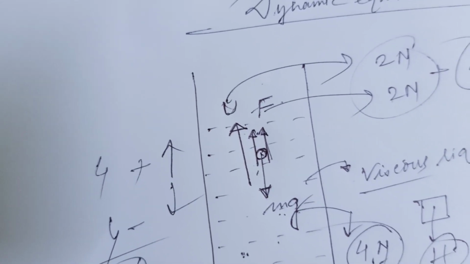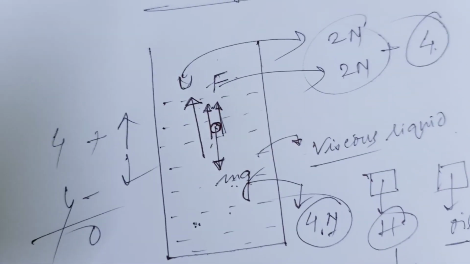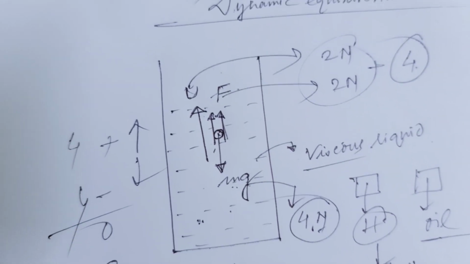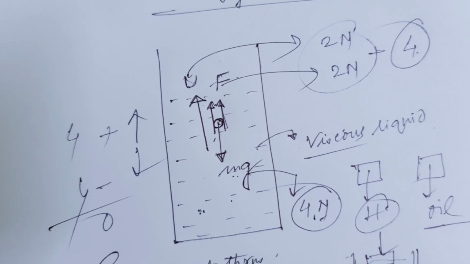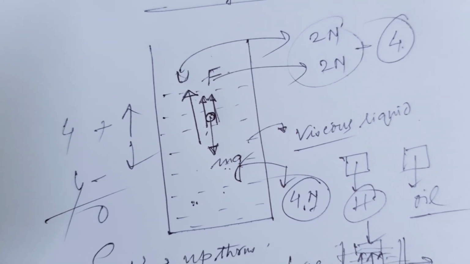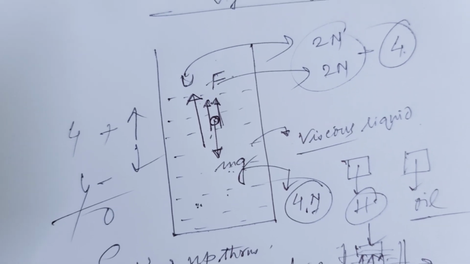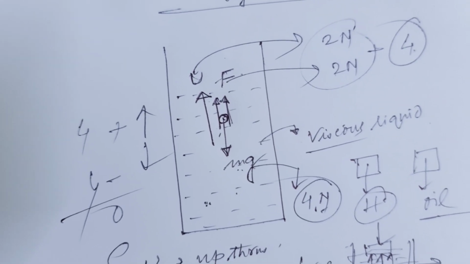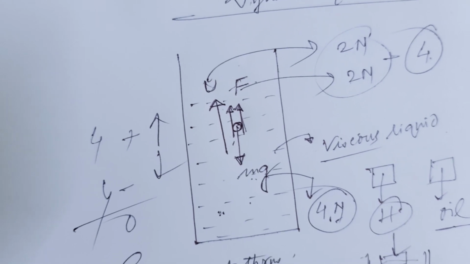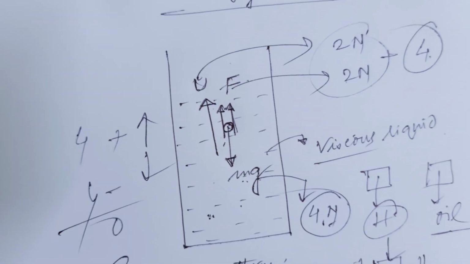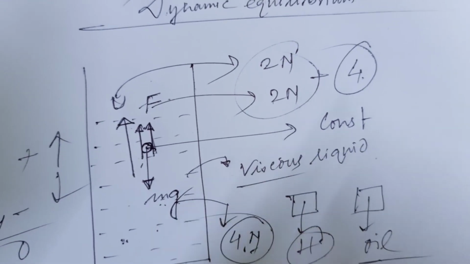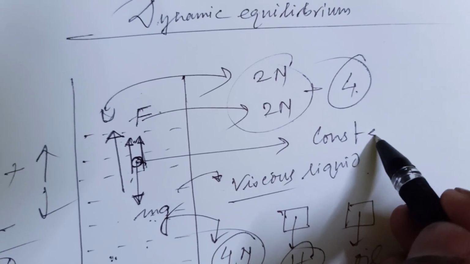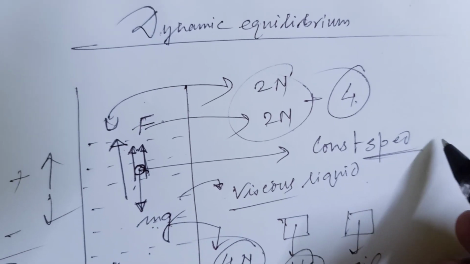So when different forces act on a particular body and the net force is 0, that is the vectorial sum. A vector is a physical quantity which possesses magnitude as well as direction. So a vectorial sum of 0 means the body is moving with a particular constant speed. Constant speed means there is no change in velocity.